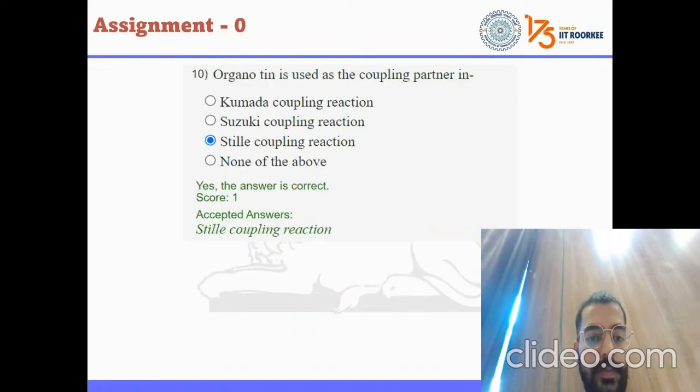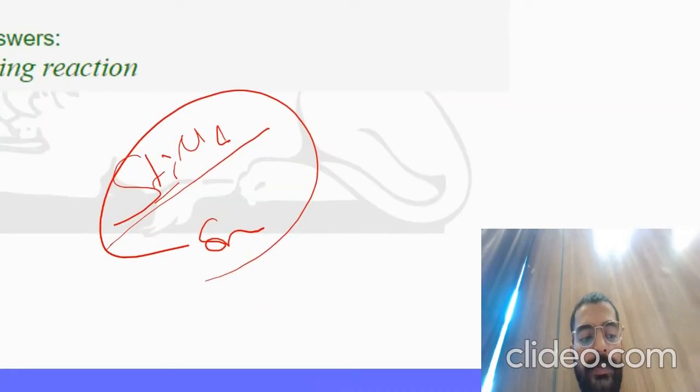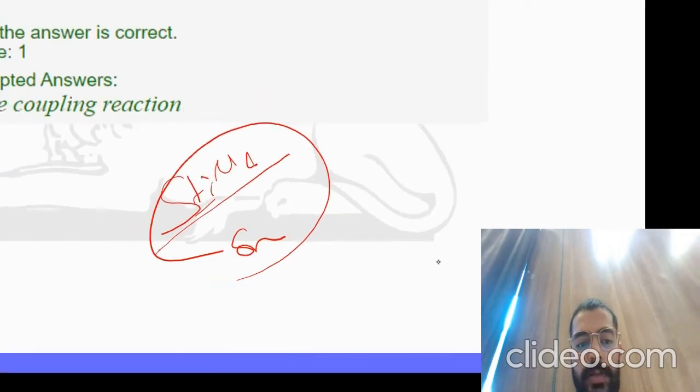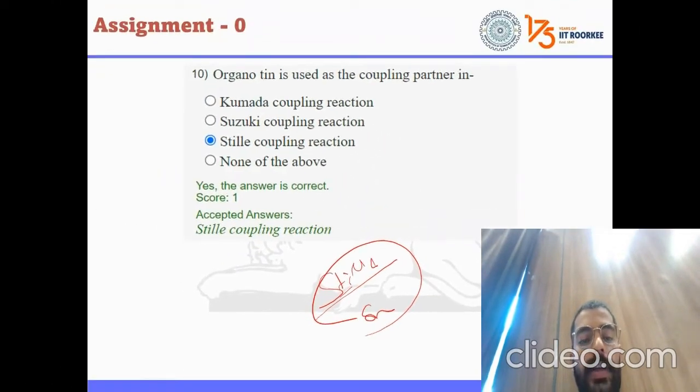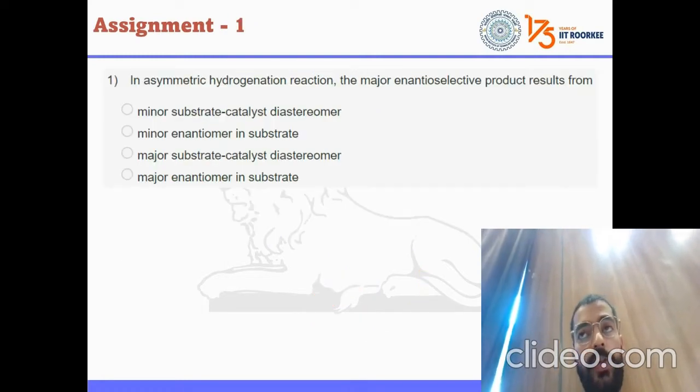Fine. So organotin is used as the coupling partner in Kumada, Suzuki, Stille, or none of these. Stille was the scientist who used tin as the coupling partner in the reaction. Oh, sorry. Fine. This is your assignment 0 of this session. Now I will be proceeding to assignment 1 of the previous session.